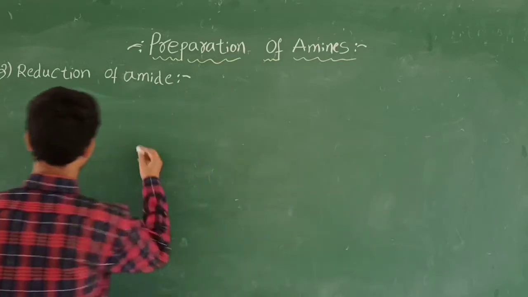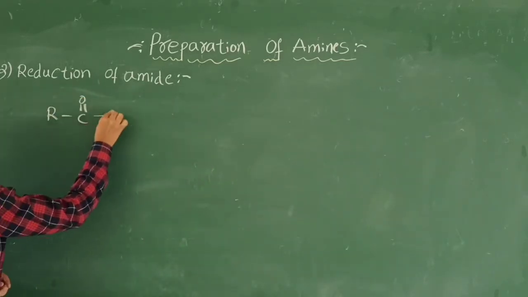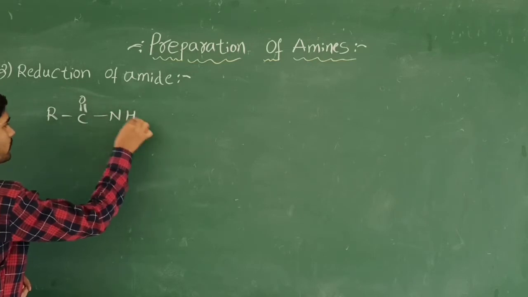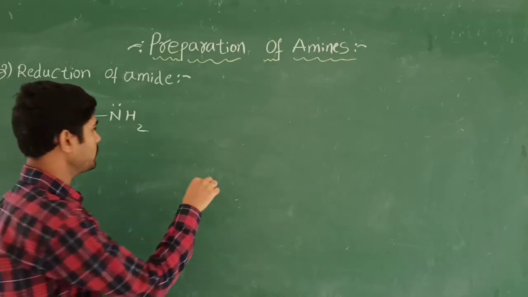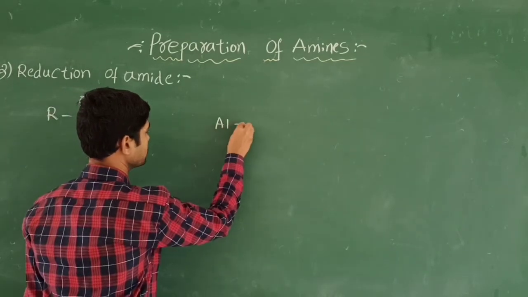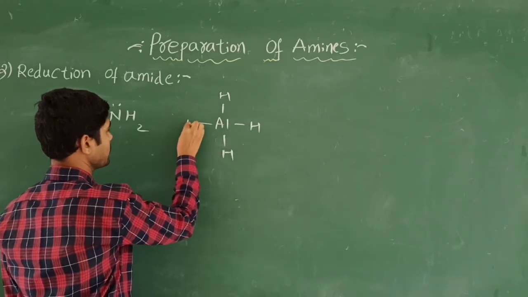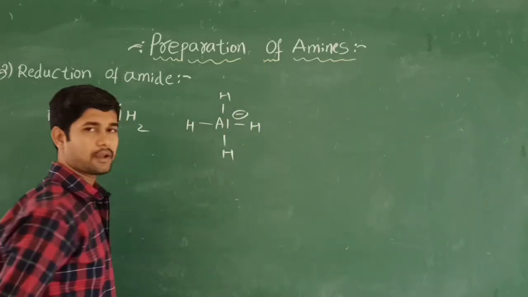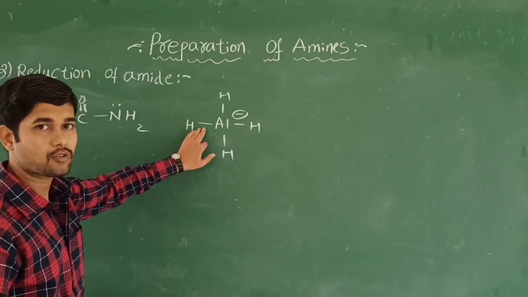Okay, so take the amide, RC double bond O NH2, with a lone pair on the nitrogen. I am going to take the lithium aluminum hydride. You know very well that this is the aluminum, and this is hydrogen, with the negative charge. Why did we add the extra hydrogen? Because in order to get stability, the octet structure.